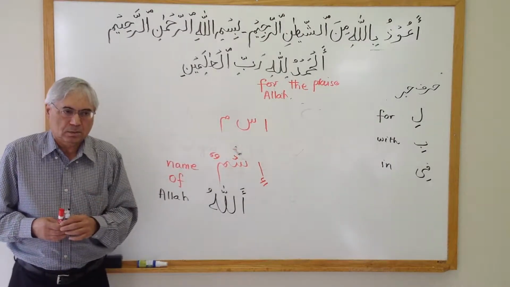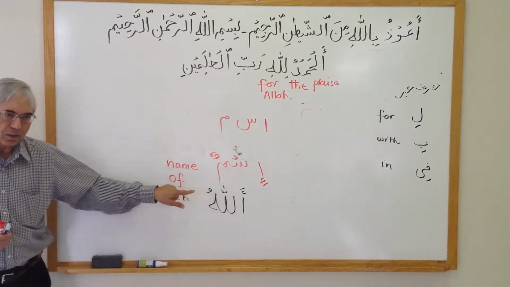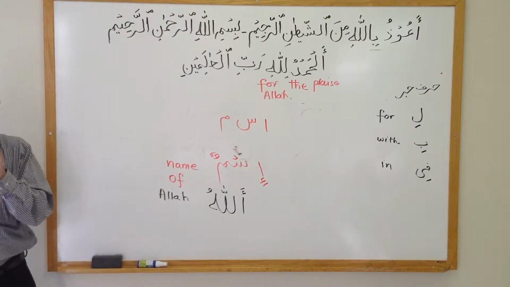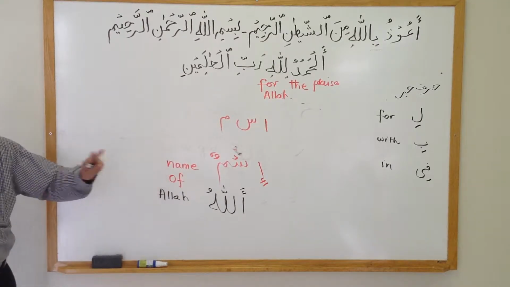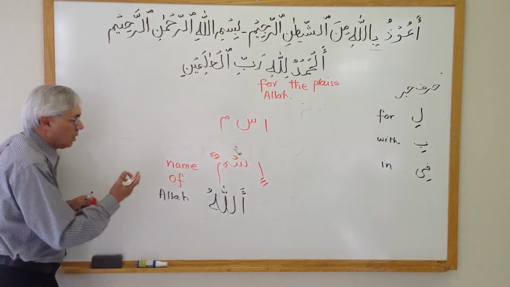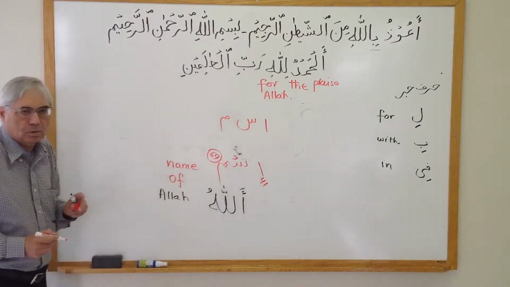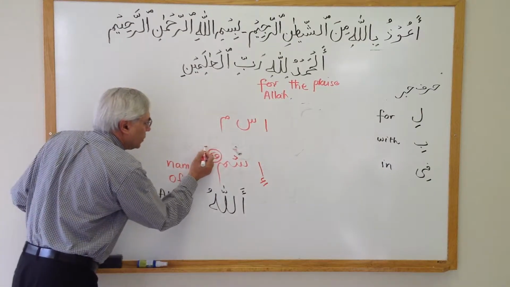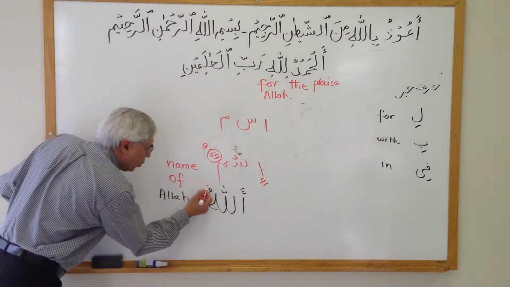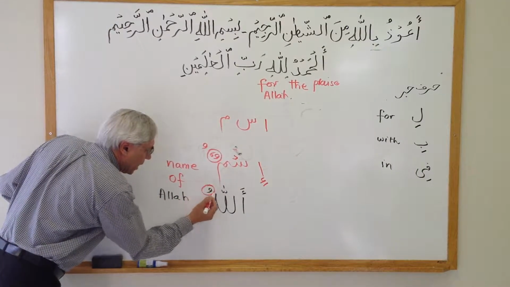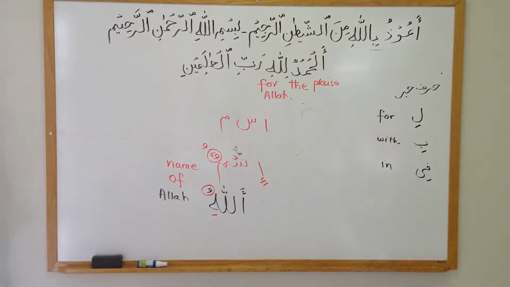In English, we put an "of." What do we do in Arabic? We have to do something in Arabic so these two words get attached to each other. Ismun and Allahu. So the rule for that is that in order to bring the meaning of "of," we do two things. First, we take the last letter of the first word, change the two dhammas into one. And on the second word, take the last letter and change it into a Kasra. That's the universal rule.